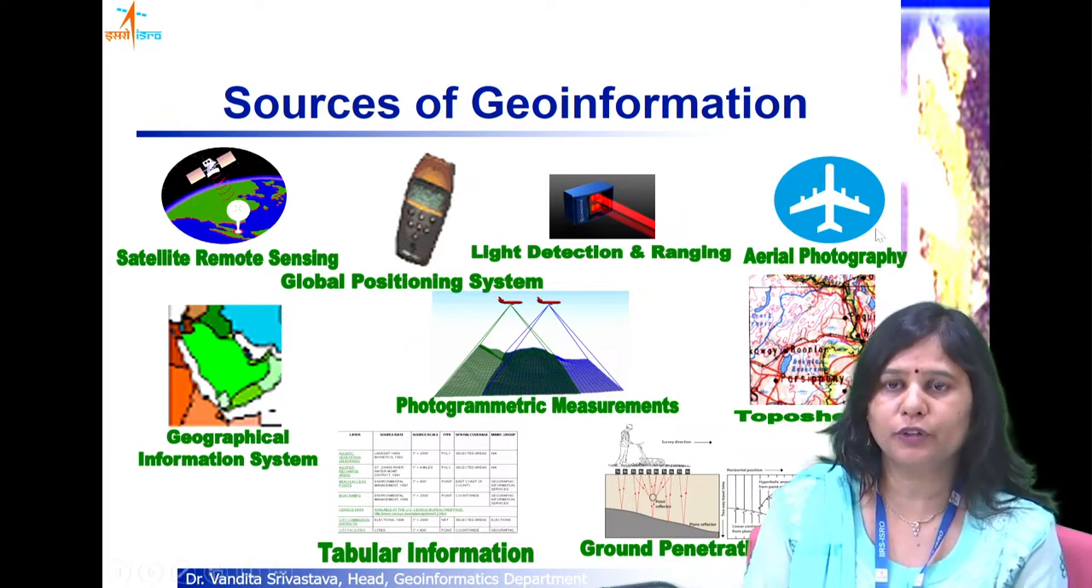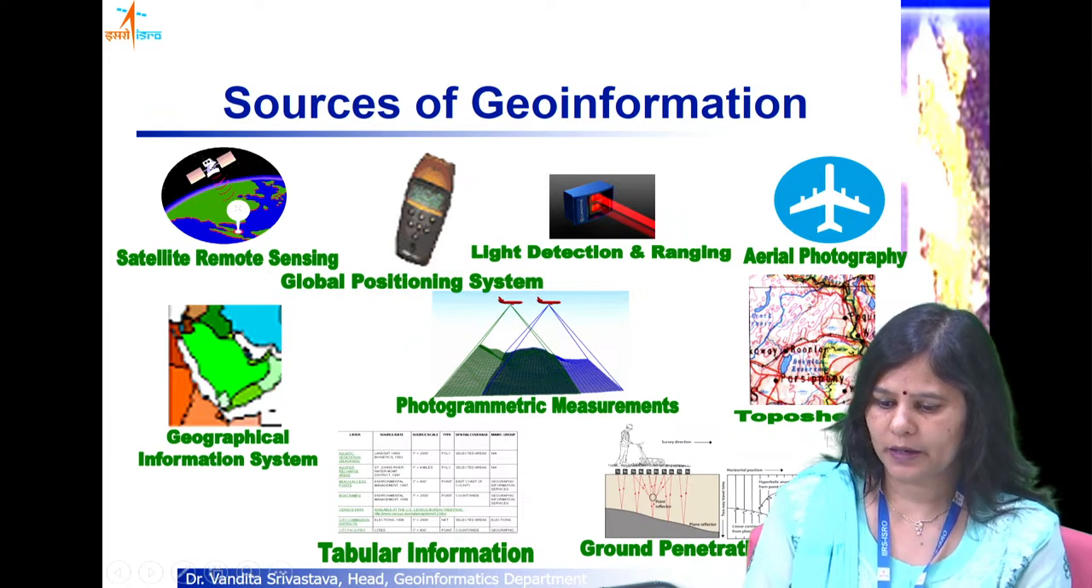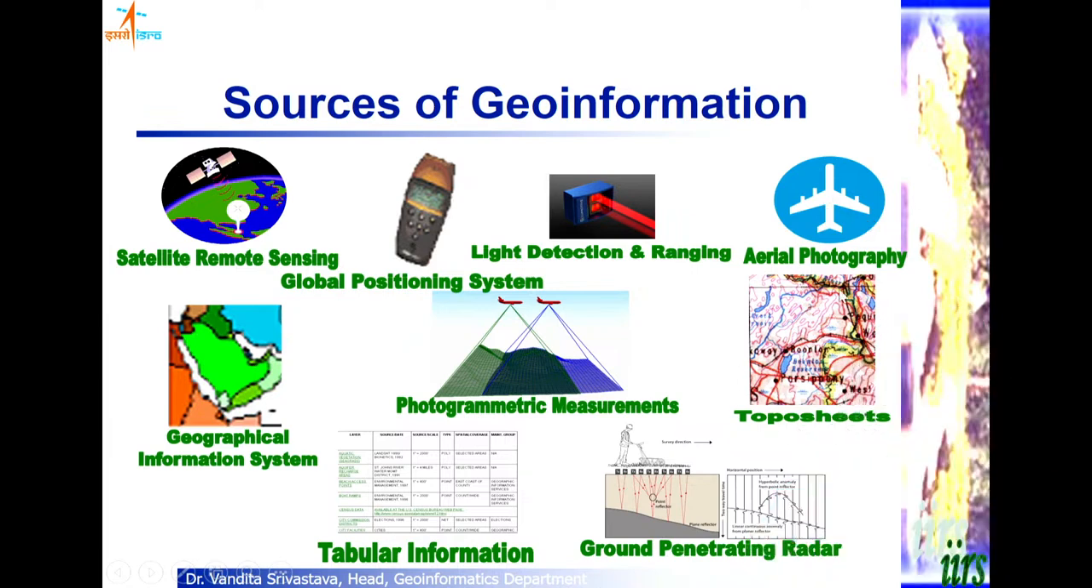Then aerial photography also provides us images and photographs. Earlier we used to have manual photographs, now we have digital photographs or images. Then topo sheets, any survey sheet or topo sheet provides topographical information, that also pertains to geography. And then photogrammetric measurements taken from two photographs with the specific side and forward overlap. Then the existing maps in a geographical information system will also provide you the geographic information.